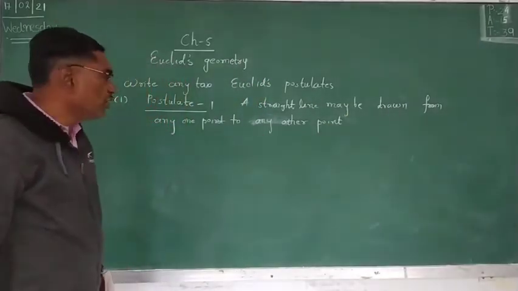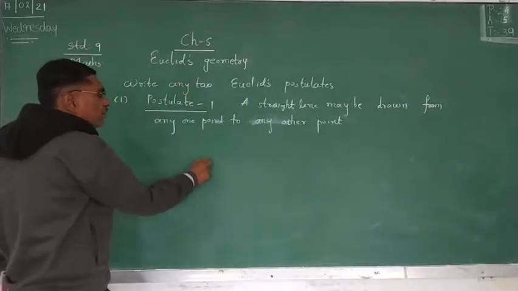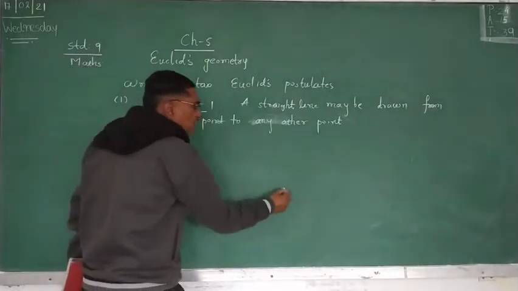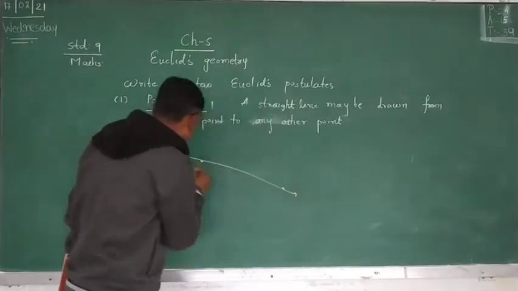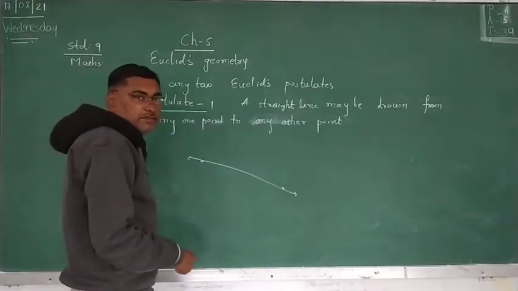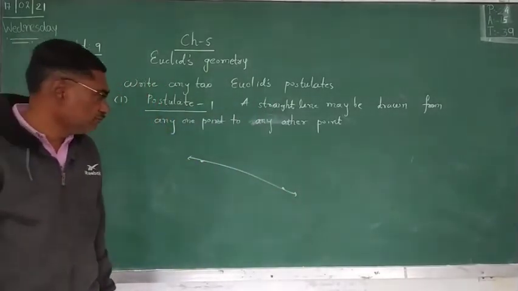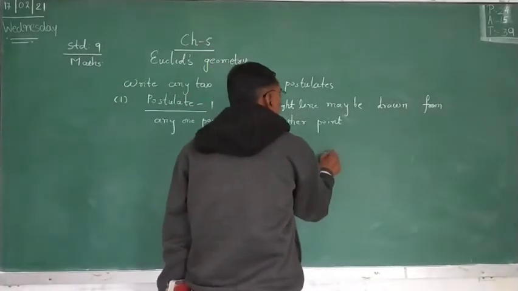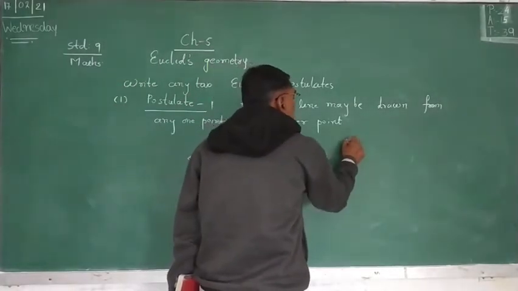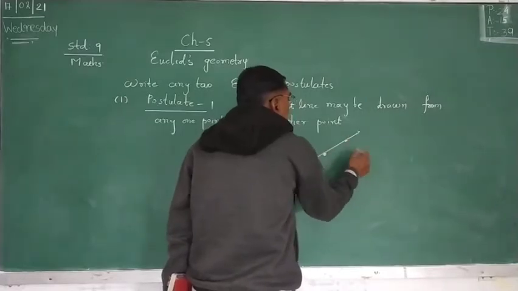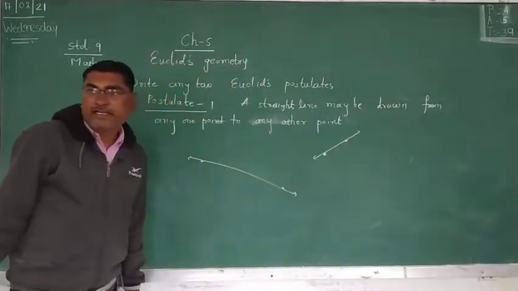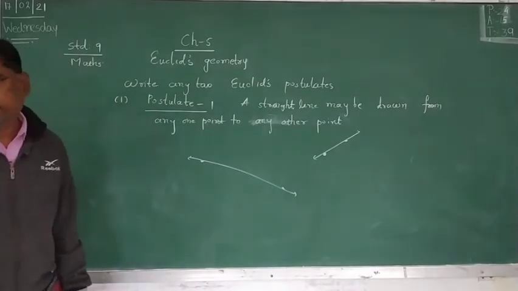Straight line can be drawn. Suppose this is one point and this is another point, you can draw a straight line from any one point to another point. It means at least one point must be there on the line.